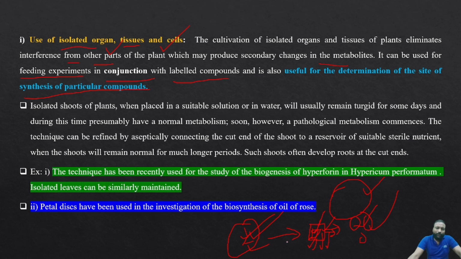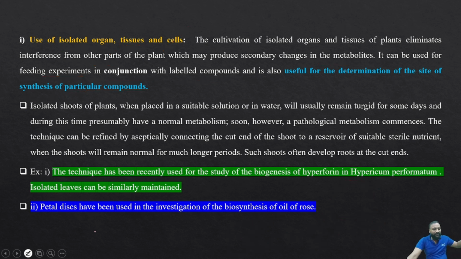I don't know whether the leaf contains alkaloids or not. But after isolating this particular leaf and incorporating a labeled compound, it should be cultivated or grown.